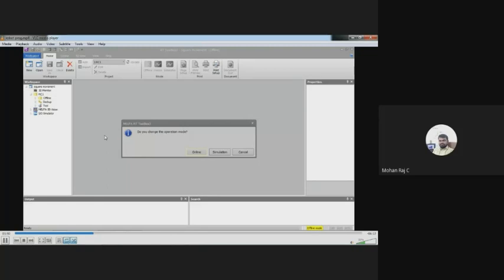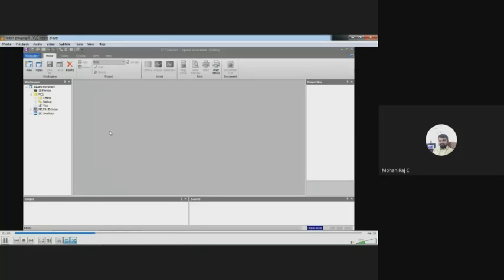So once it is completed, you can choose whether you want to move it in online mode or offline mode. Now I have chosen online mode. Here in this navigator or in the workspace, you can see it is in online mode, right? Here you can see the list of programs which are already available in the PLC.